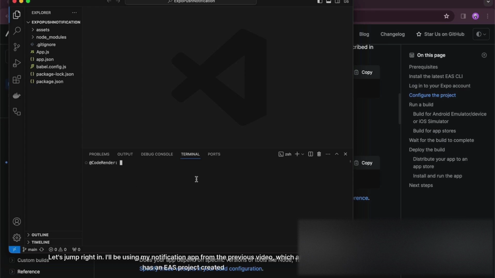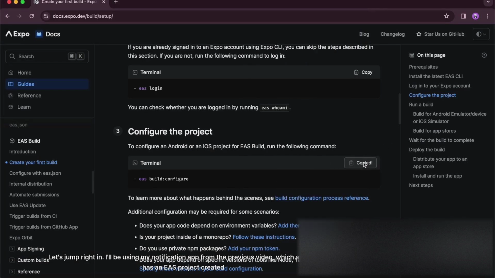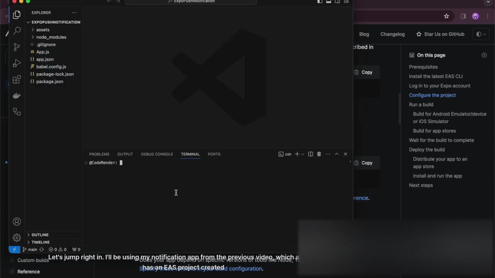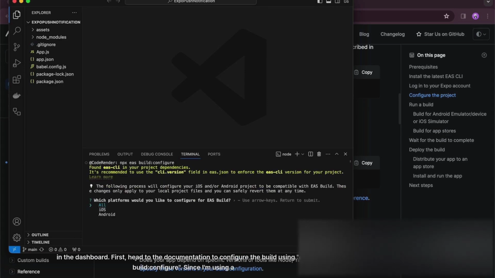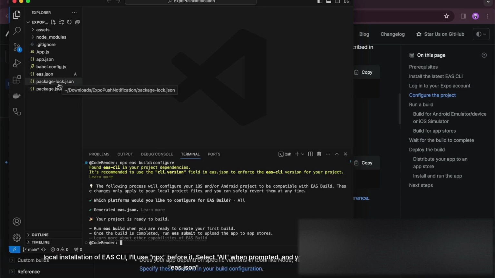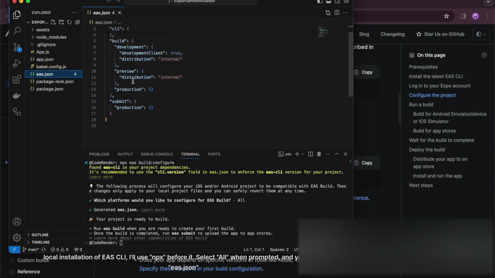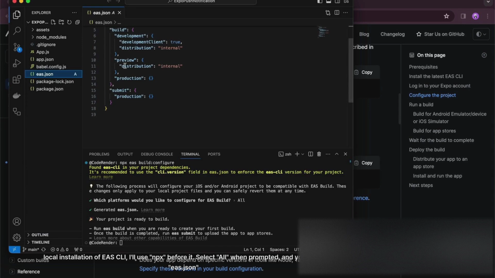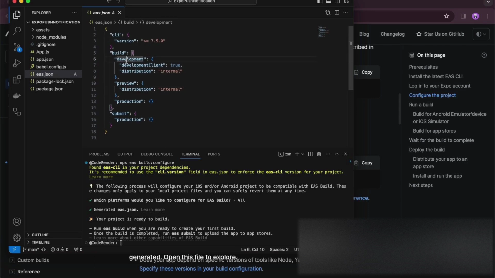Let's jump right in. I'll be using my notification app from the previous video, which already has an EAS project created in the dashboard. First, head to the documentation to configure the build using EAS Build, Configure. Since I'm using a local installation of EAS CLI, I'll use npx before it. Select All when prompted, and you'll see eas.json generated. Open this file to explore.